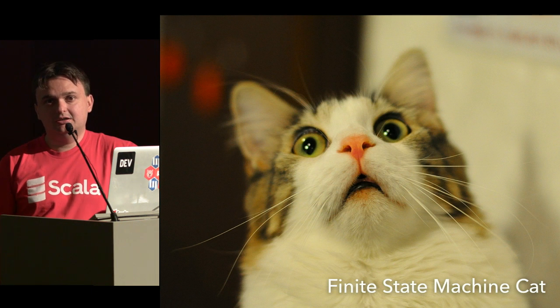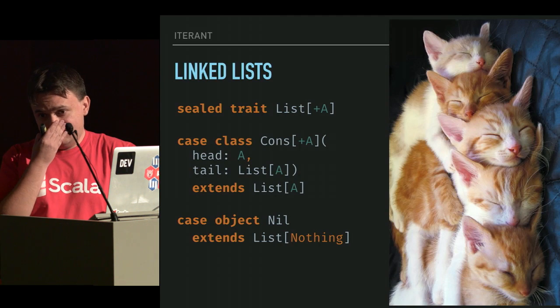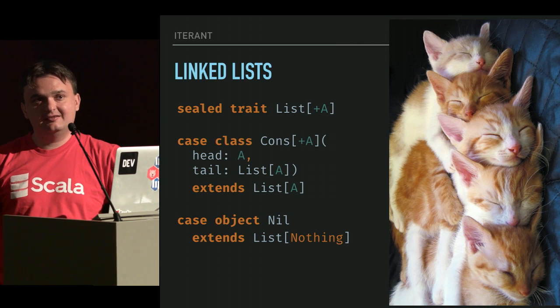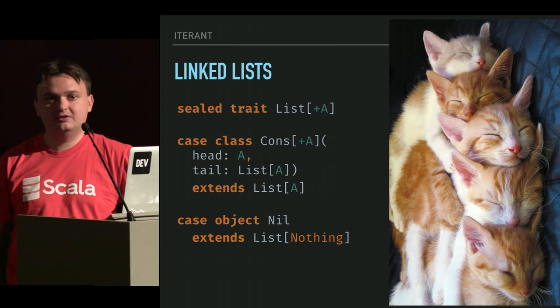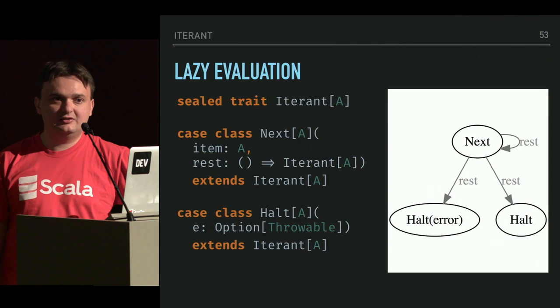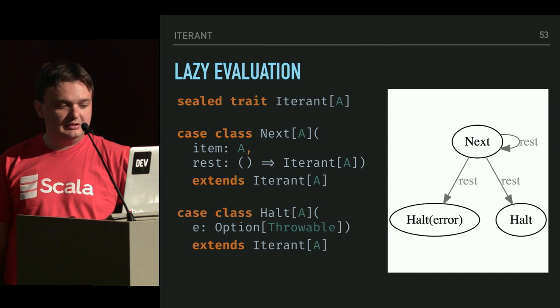And we can start from a simple state machine, because we think state machines, and we can start from linked lists. The linked list from Scala is a simple state machine. At every step, we either get a tuple of the current element plus the rest of the stream, the tail, or we get the empty stream, which usually signals the end. This being Scala, this list is strict, but we need laziness, so we transform that into something that uses functions, or parameterless functions, also called thunks. So this would satisfy our requirement, even though it's not ideal. We'll see that in a moment.